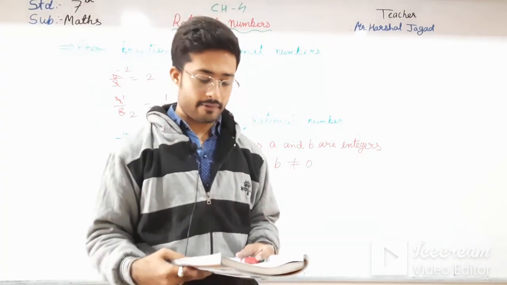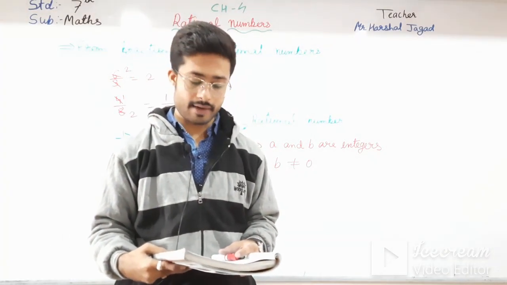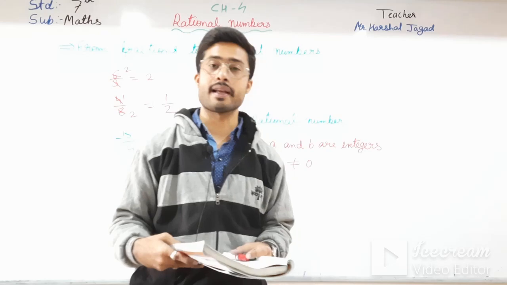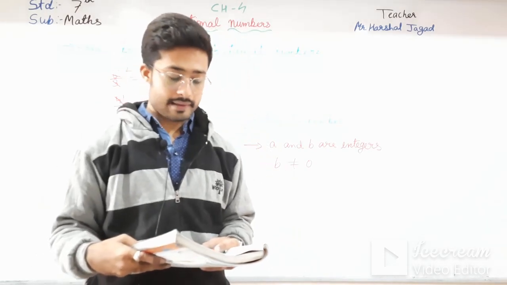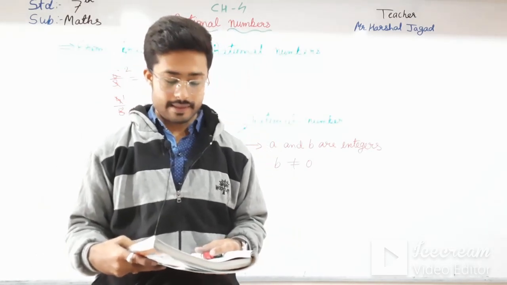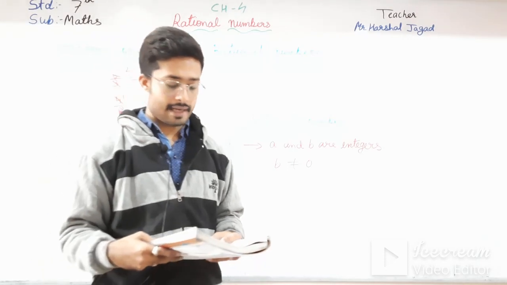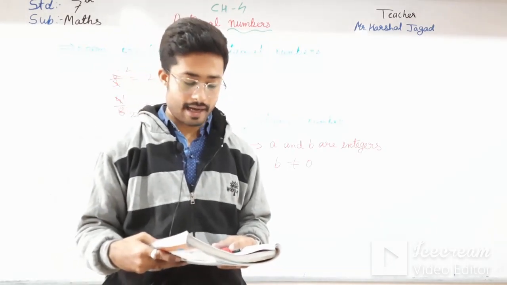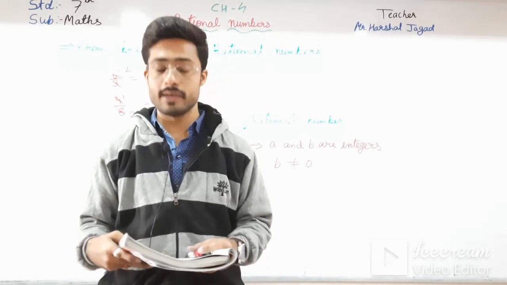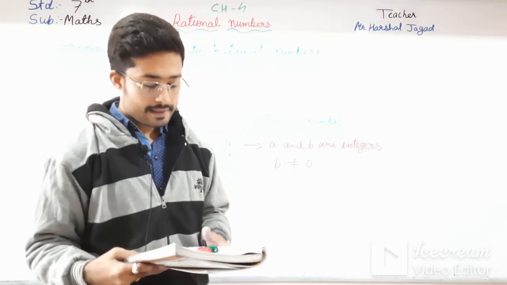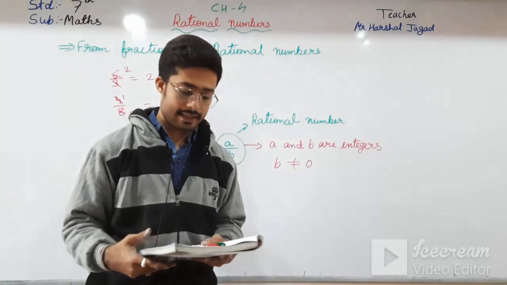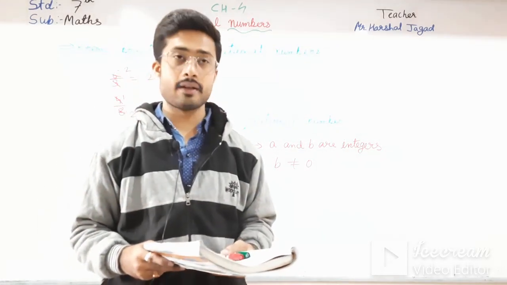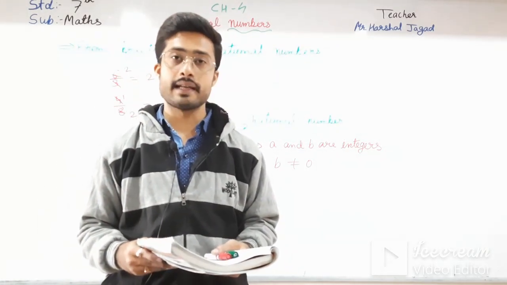Minus 2 by 5 is a rational number, as minus 2 and 5 are integers and 5 is not equal to 0. 4 is a rational number, as 4 is equal to 4 by 1; here 4 and 1 are integers and 1 is not equal to 0. 0 is a rational number, as 0 can be written as 0 upon 1 or 0 upon 15 and so on.